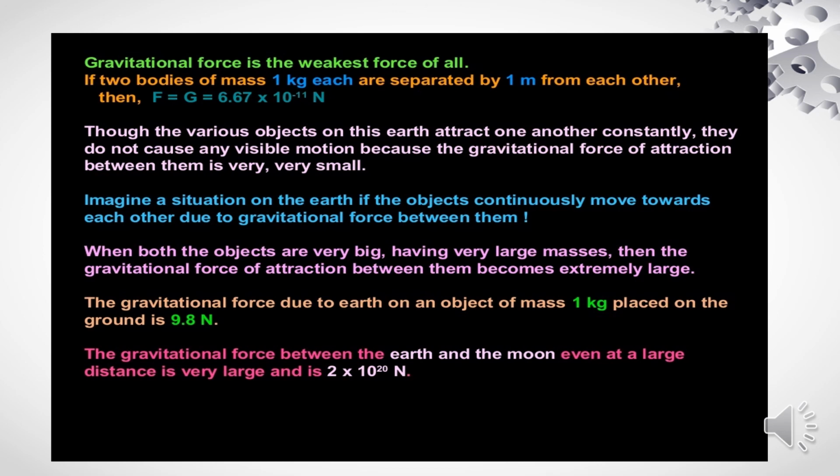Though the various objects on this earth attract one another constantly, they do not cause any visible motion because the gravitational force of attraction between them is very small. Imagine a situation on the earth if the objects continuously moved towards each other due to the gravitational force between them. When both the objects are very big, having very large masses, then the gravitational force of attraction between them is extremely large. The gravitational force due to the earth on an object of mass 1 kg placed on the ground is 9.8 Newton. The gravitational force between the earth and the moon, even at a larger distance, is very large, and it is 2 into 10 to the power of 20 Newton.